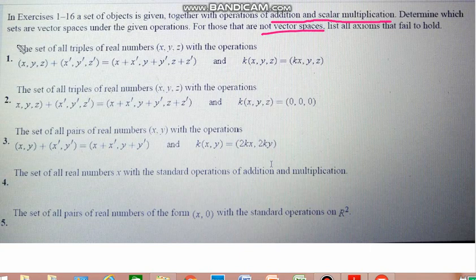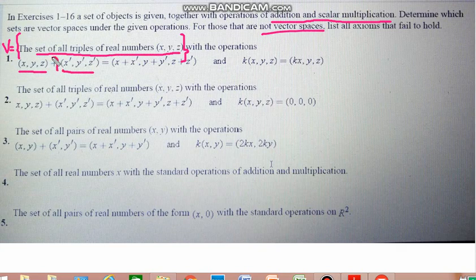Now, this is the set V that we are going to check. V contains the set of all triples of real numbers x, y and z. If we take two vectors, one is x, y, z and the other could be x1, y1, z1, or x dash, y dash, z dash.